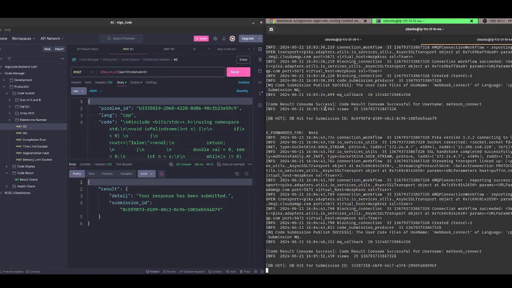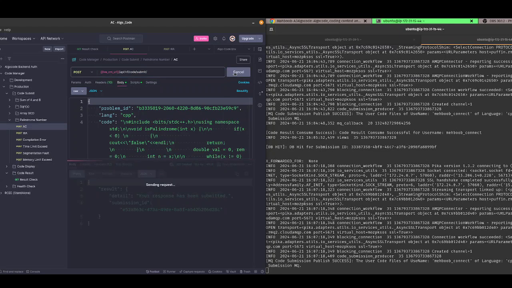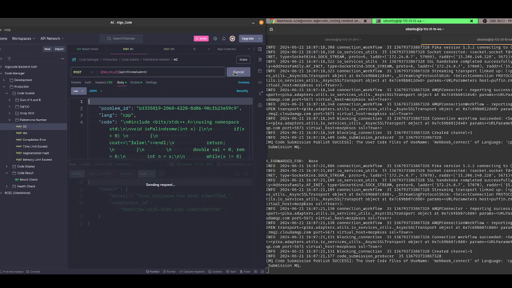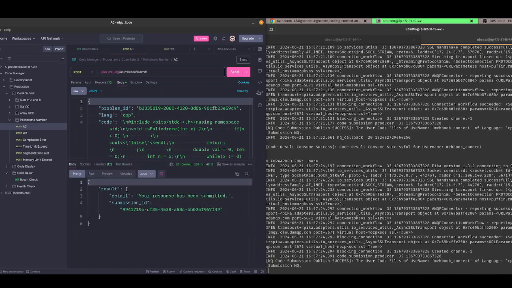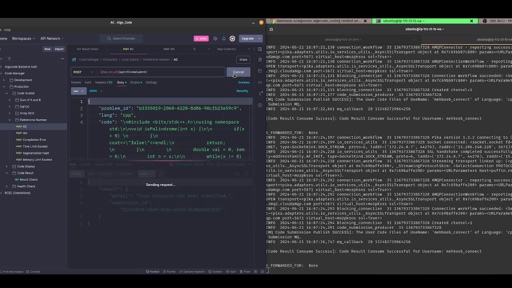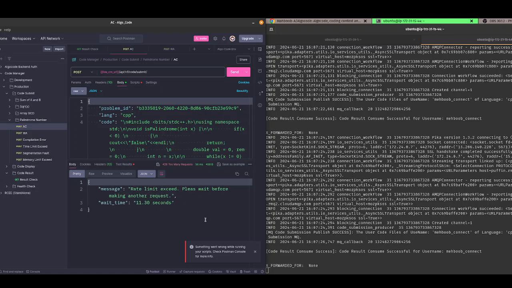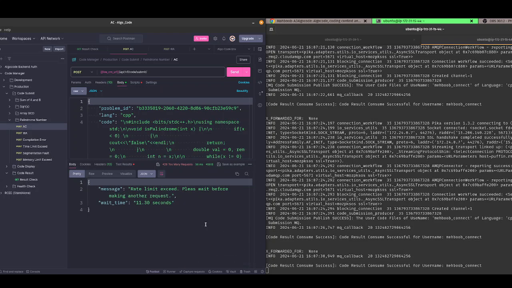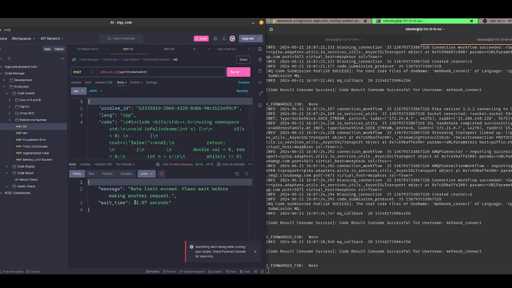As I told you, this code submit API only allows 3 requests per minute. So now I will try to send more than 3 requests. I have sent one request, two requests, three requests. You see, code manager is processing all of this. Now again I send one. You see, the fourth request is rate limited and the wait time is 11 seconds. Again, I am sending a request. The wait time is 1 second.